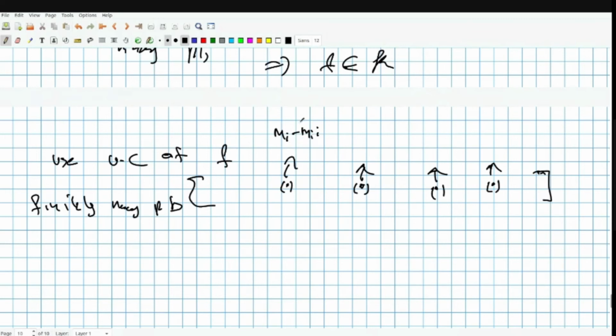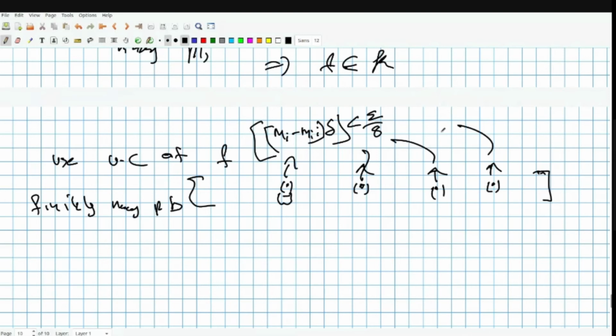I can just give a big bound, and by making the interval length very small, I can make it like epsilon by, let's say, if there are 4 points, then epsilon by 8. I'll make the interval length some very small delta such that this number will be less than epsilon by 8 for each of these points.